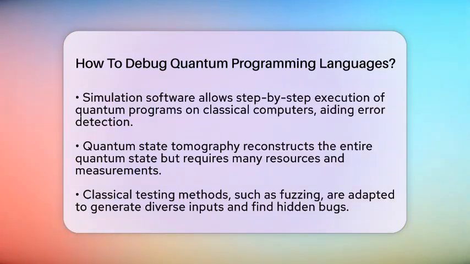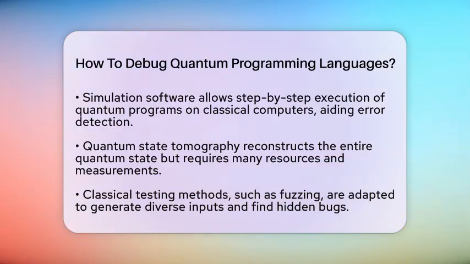Quantum state tomography is another technique. It involves measuring many copies of the quantum state from different angles to reconstruct the entire state. While powerful, it takes a lot of resources and time, and the results are probabilistic. You need many runs to get a clear picture.